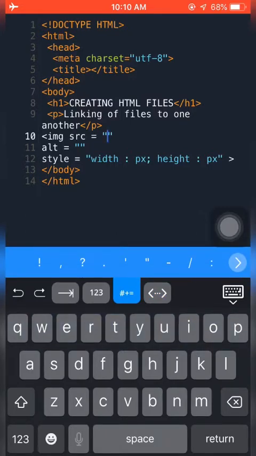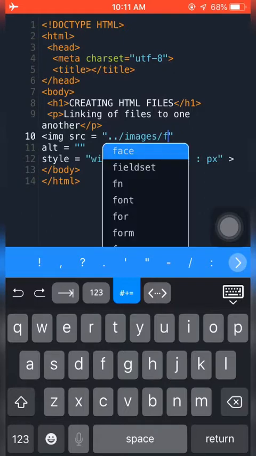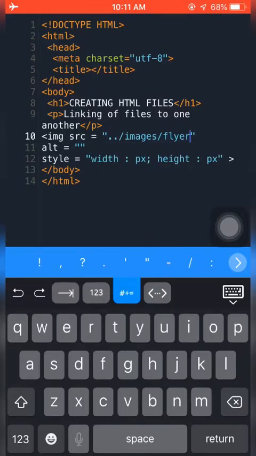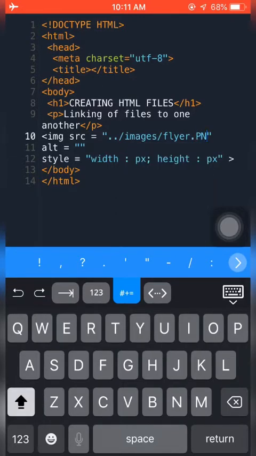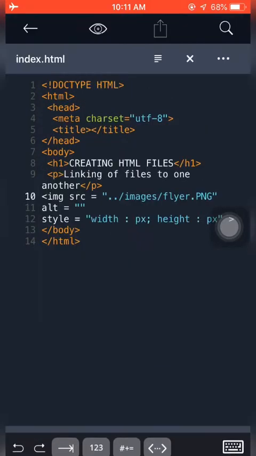So let me see. How do I do this? Okay. First of all, we said we will have to go outside of the HTML folder. So how do I do that? It is 1, 2, then backslash. Which means I'm now outside of what? HTML folder. I'll go inside images. Then going inside, I will use what? A backslash. I hope you are following. Then I'll go to my flyer, the flyer dot, I don't know whether it was png or, but let's try png and see. Okay, so dot png, let's see.